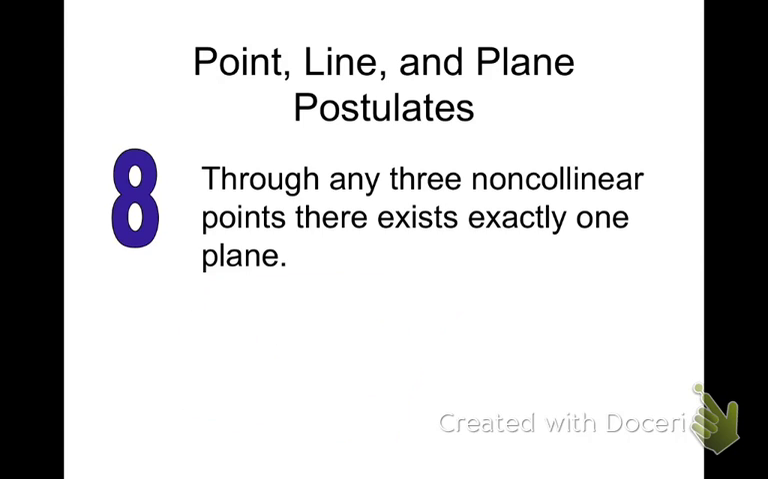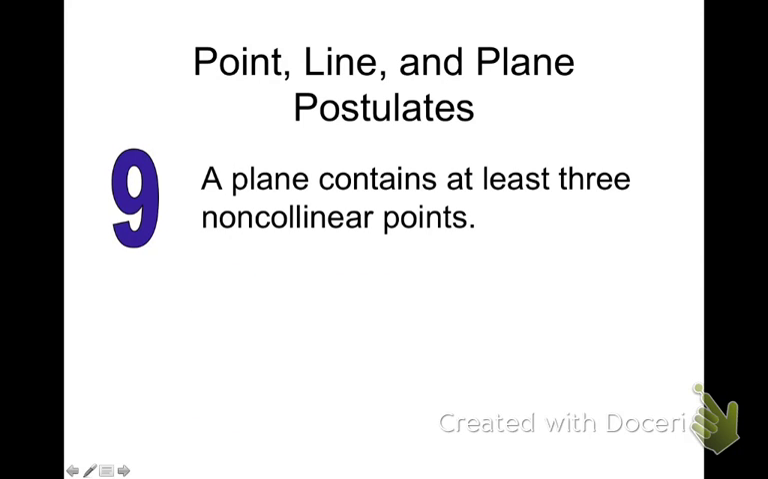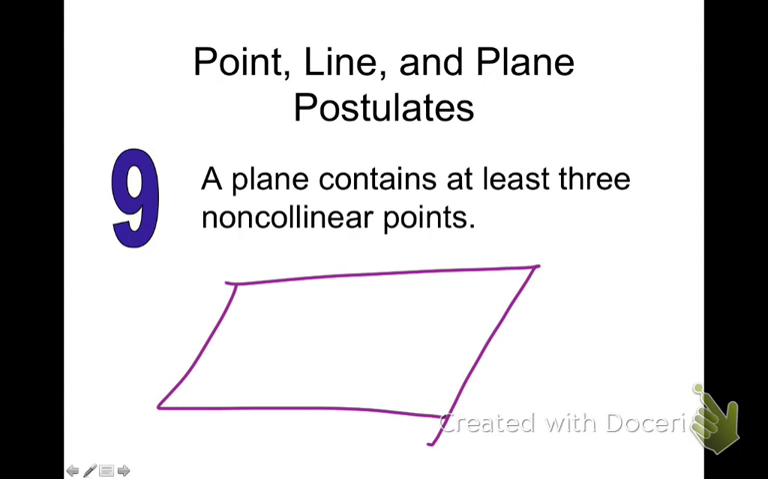Number 9 is the converse of that. So a plane, so let's make a plane. There's plane P. A plane contains at least 3 non-collinear points. So our diagram is going to end up looking just the same, just in reverse order of how it was created. Okay, could we have 4 points? Sure. Could we have 5 points? Sure. Could we have 6? Sure.